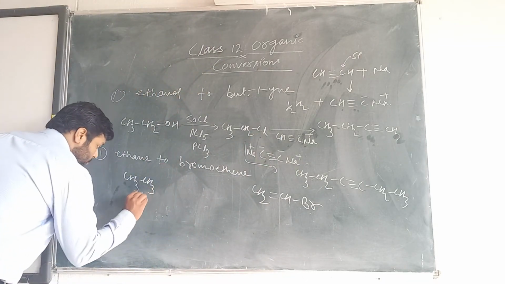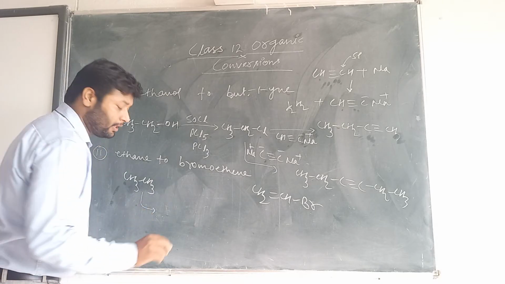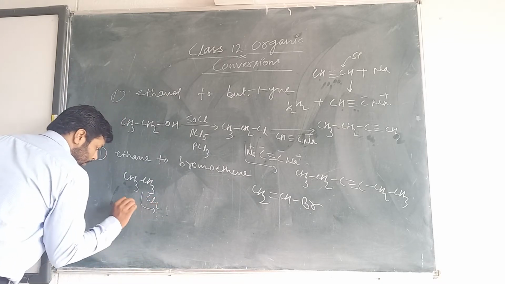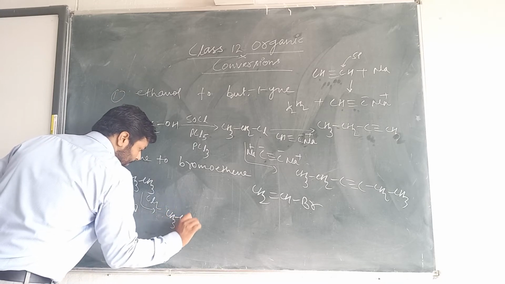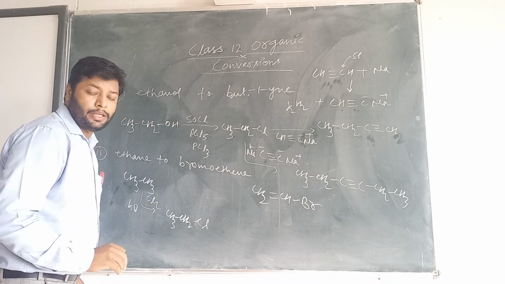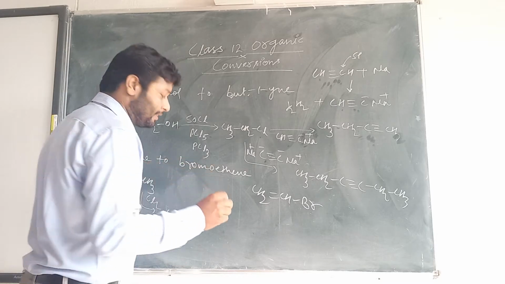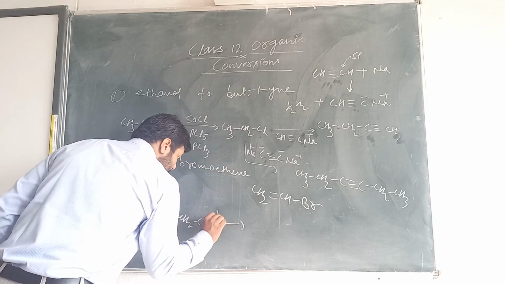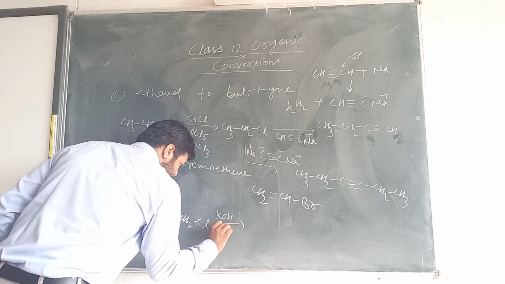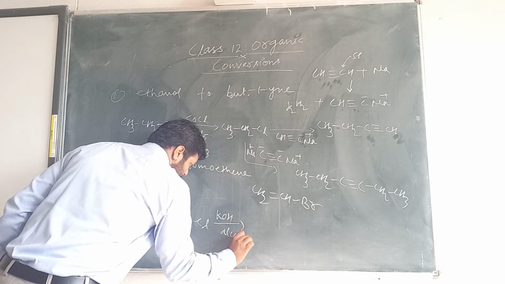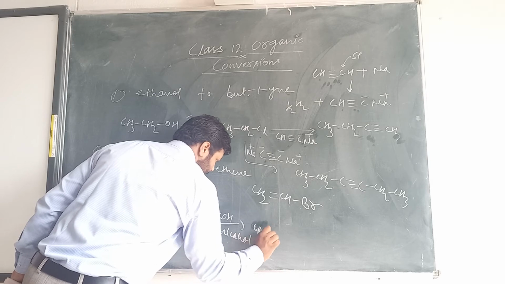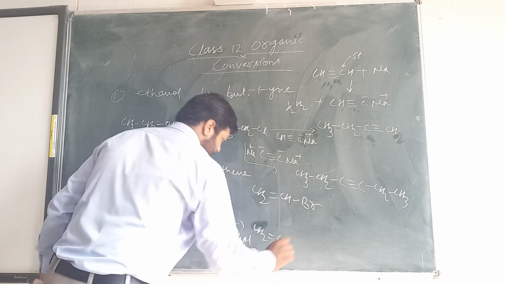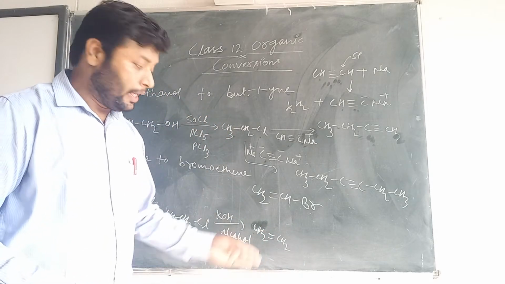So first we will go with chlorination, Cl2, sunlight, then there will be CH3-CH2-Cl. Then take an elimination reaction, alcoholic KOH, and there will be CH2=CH2, an alkene.